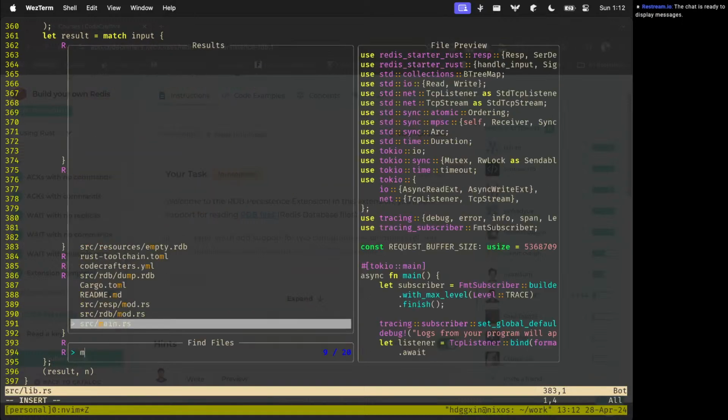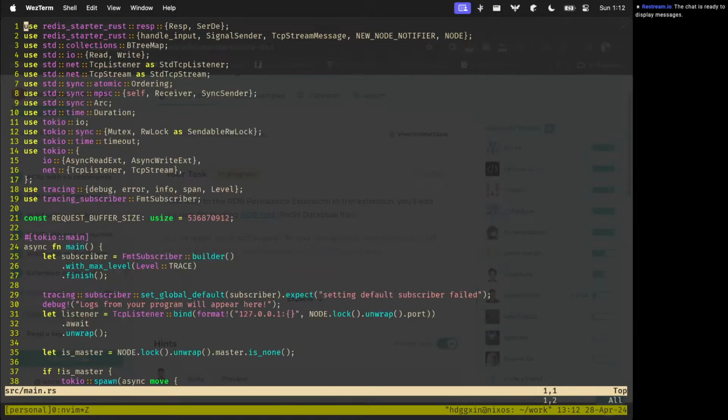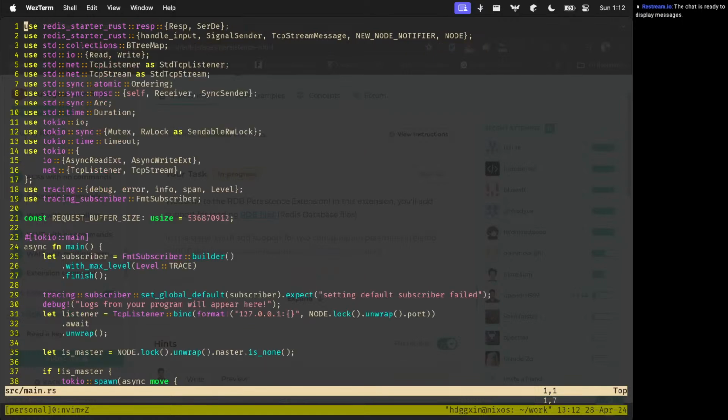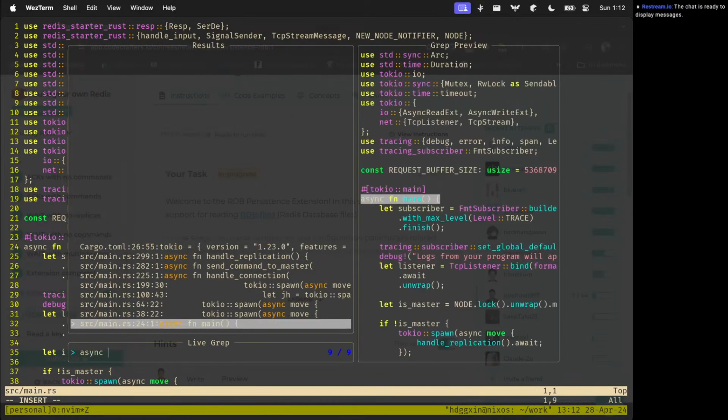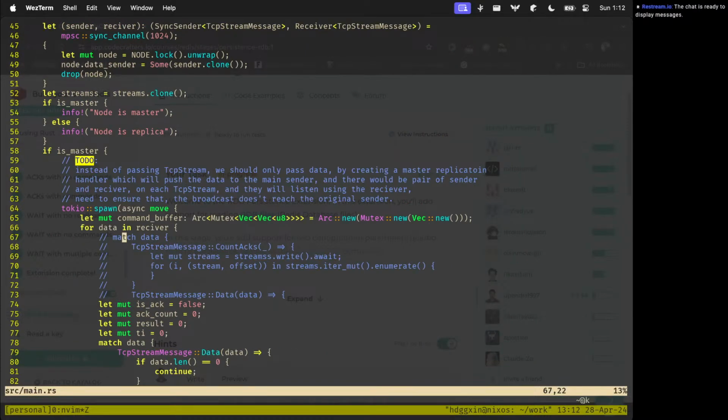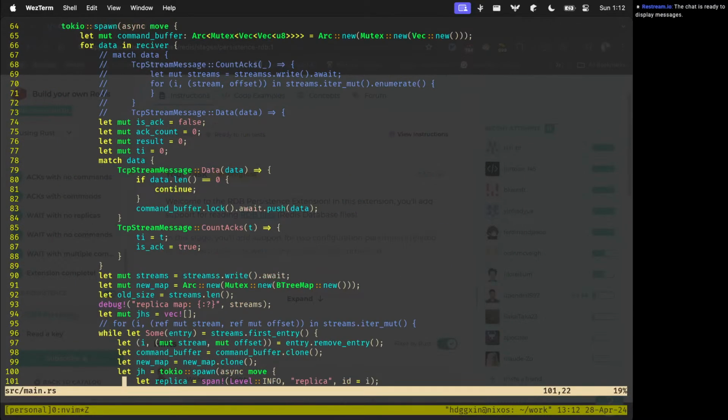If you go to main and look for async move, this is where we are moving the values again.